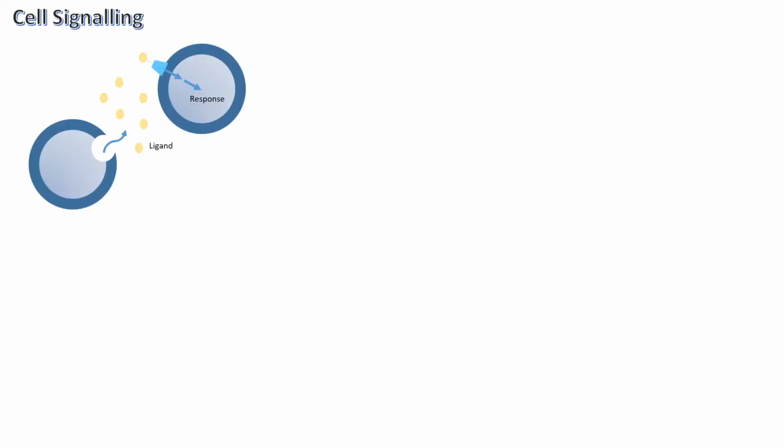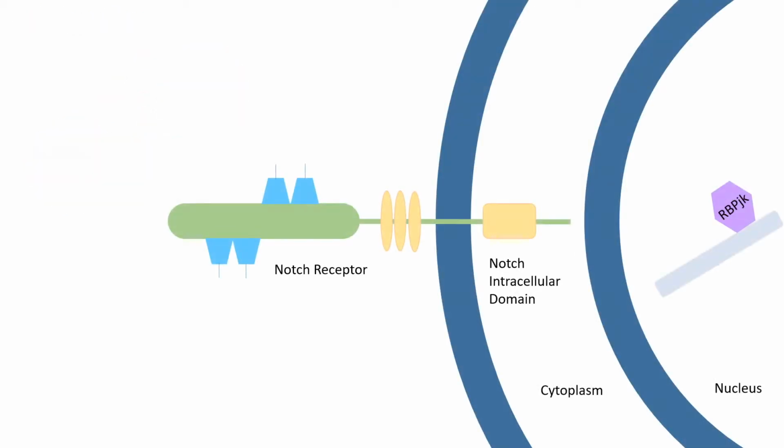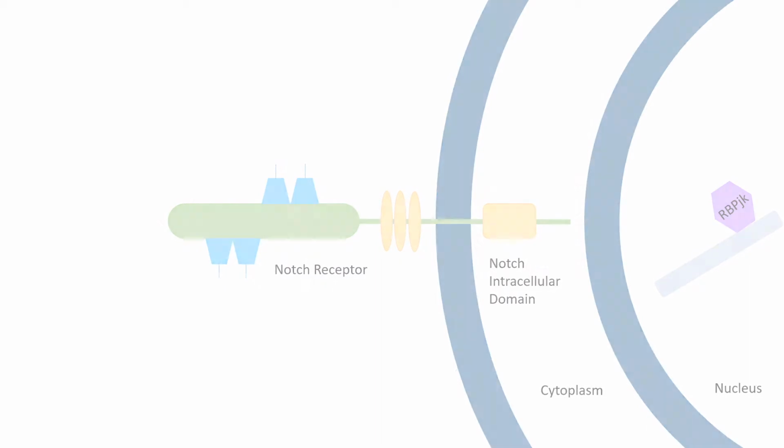But first we need to talk about cell signaling. Cell signaling is the communication between cells which controls all basic cell actions. The main cell signaling pathway looked at within this study was the Notch pathway. The Notch pathway is a cell signaling system which can be seen in almost all multicellular organisms that regulates cell differentiation during development, maintains the homeostasis of adult tissues, whilst mediating juxtacrine cell signaling between close contact cells.